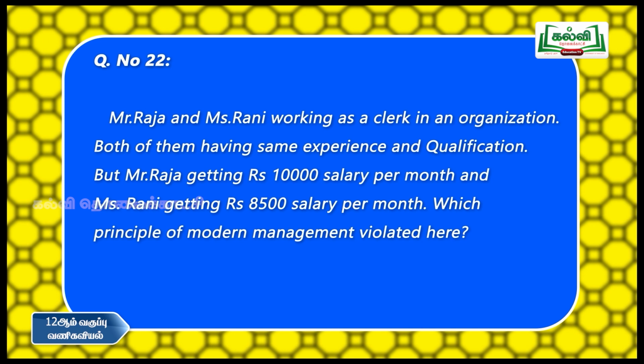But here, one person is given a salary of 10,000, another person is offered 8,500. There is a disparity in the remuneration between the two persons regarding salary. So this is called the principle of equity. So the principle of equity, one of the principles of modern management, is violated here.